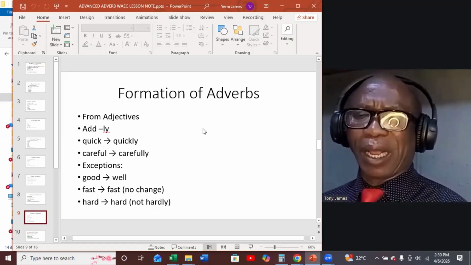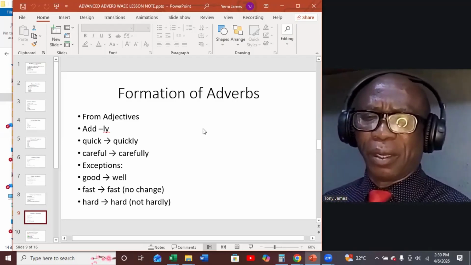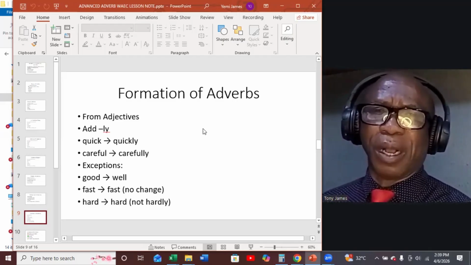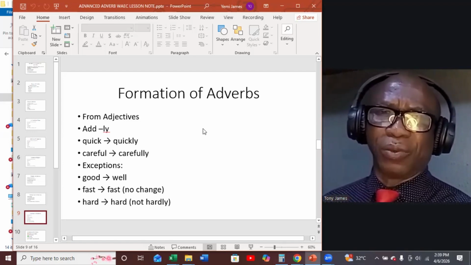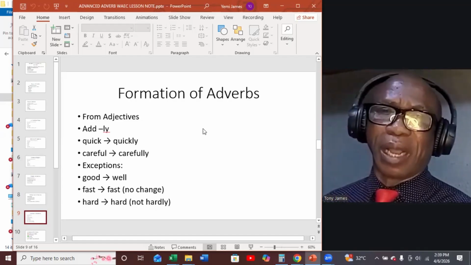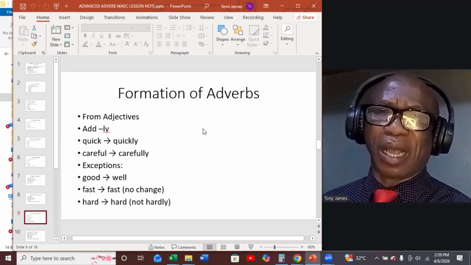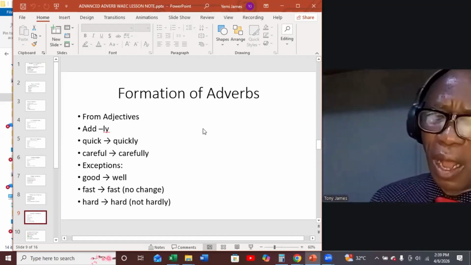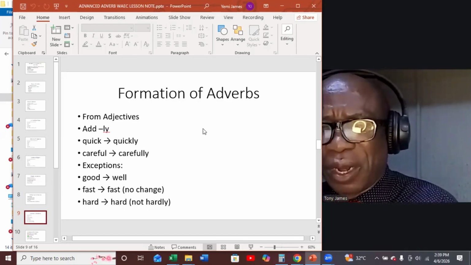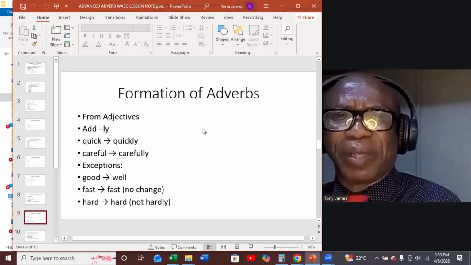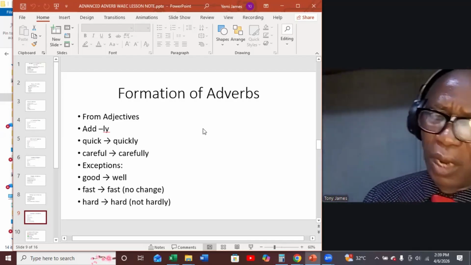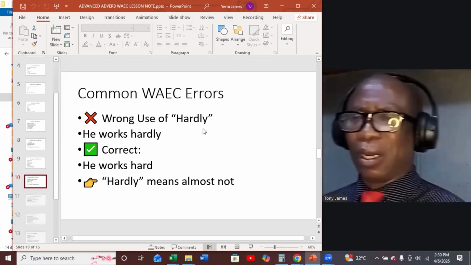Look at a word like hard. You need to know that hard, being an adjective, you cannot just add ly to say the adverb form of hard is hardly. No, hardly is another word entirely. It's never an adverb of hard. Hardly connotes something not really. It connotes rarity. We'll see that in our next slide.